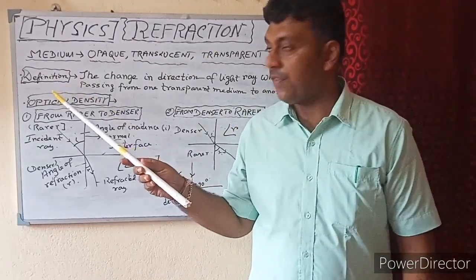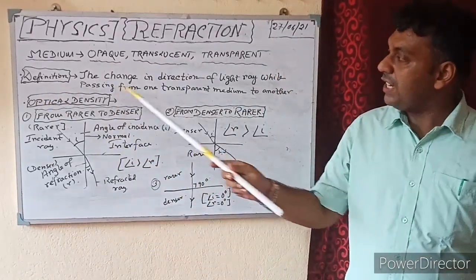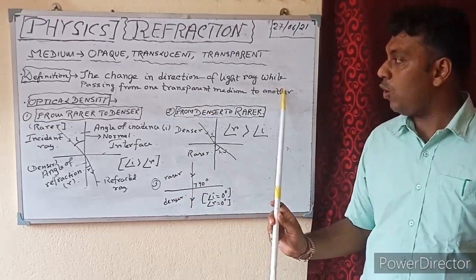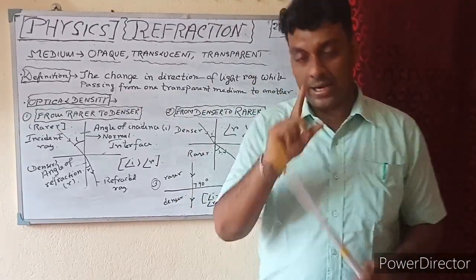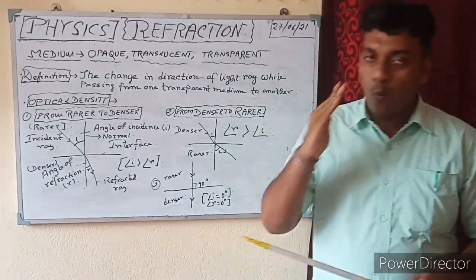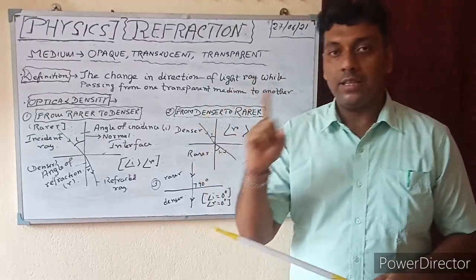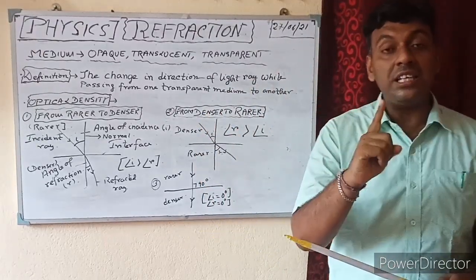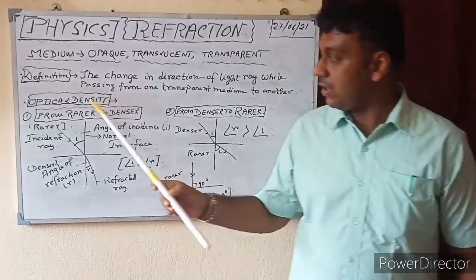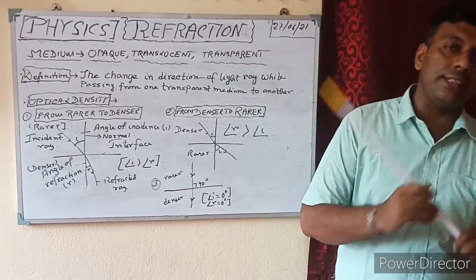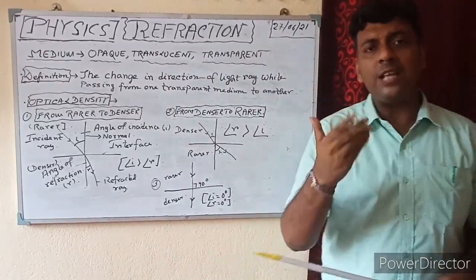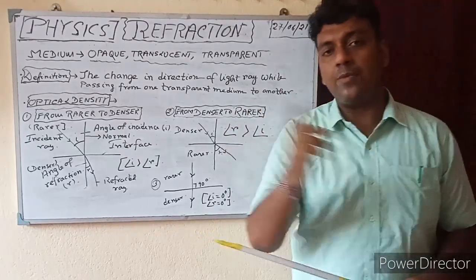Now, coming to the definition: the change in direction of light while passing from one transparent medium to another. But one thing you should remember, the two transparent media should have different densities, that means optical density. So here comes the next point, that is optical density. What do you mean by optical density? And why does the light bend while traveling from one medium to another?